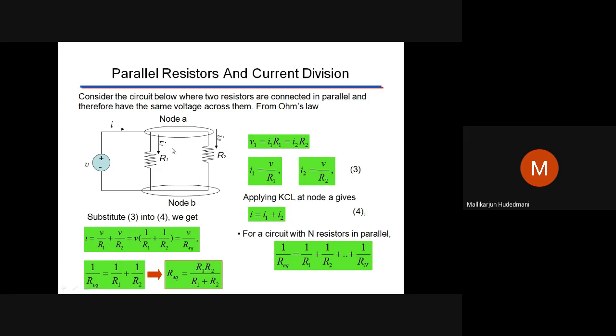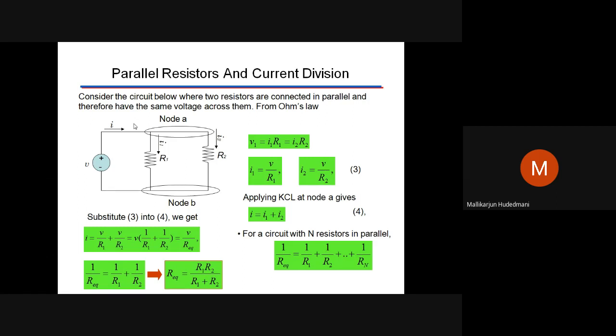That's called current division. Explain current division and derive the necessary equation for the same would be the question. Explain current division and derive the necessary equation for the same. It can be the other way also: explain what is voltage division and derive the necessary equation.